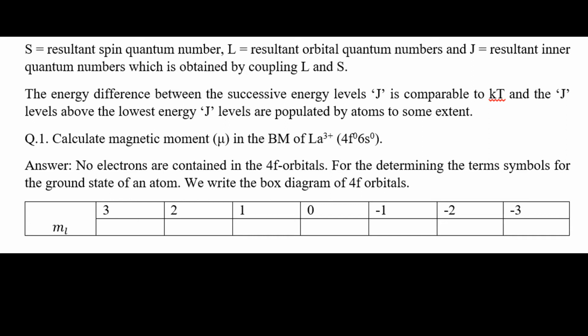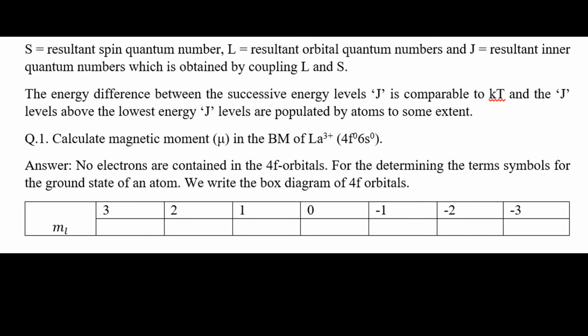Between J plus 1 and J, the energy difference is kT, that is the thermal energy difference. The magnetic property is guided in this case, a very important point, by the thermal energy kT value.